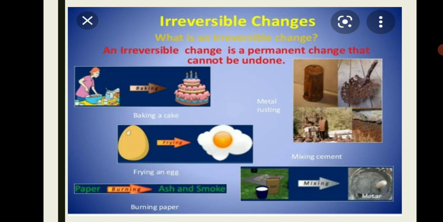An irreversible change is a change in which the substance produced cannot get back to its original form. These changes are permanent and cannot be reversed even if the cause of the change is removed. Examples of this change are baking a cake, frying an egg, burning paper, metal rusting, and mixing cement.